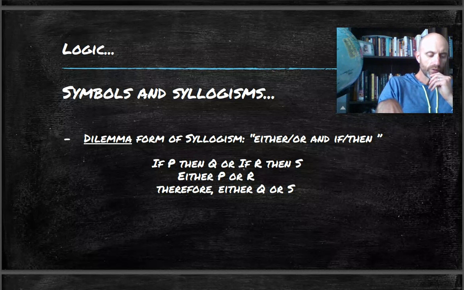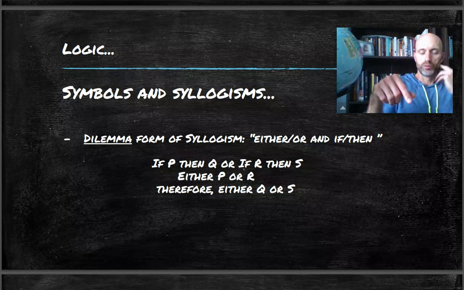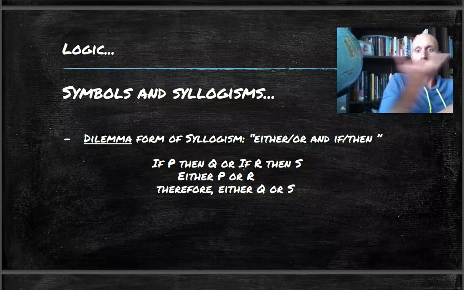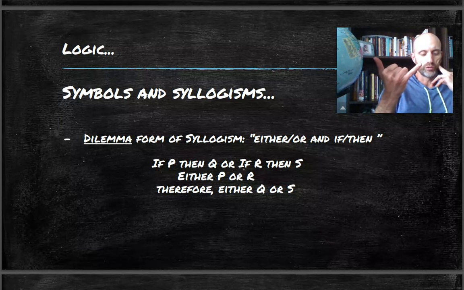Now, how do you get around a dilemma? The way you get around a dilemma is, the names are actually called, you either take the dilemma by the horns, because a dilemma, if you look at it, you can picture kind of a bull on a wall, a steer, maybe at the steakhouse, and they've got the huge steer on the wall, his mounted head. He's got these two huge horns on top of his head. So the dilemma tries to put you on the horns of two choices, hence the horns of a dilemma.